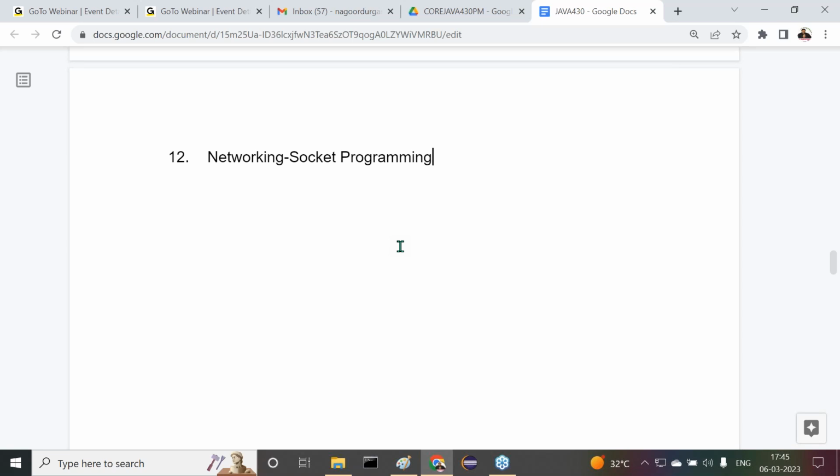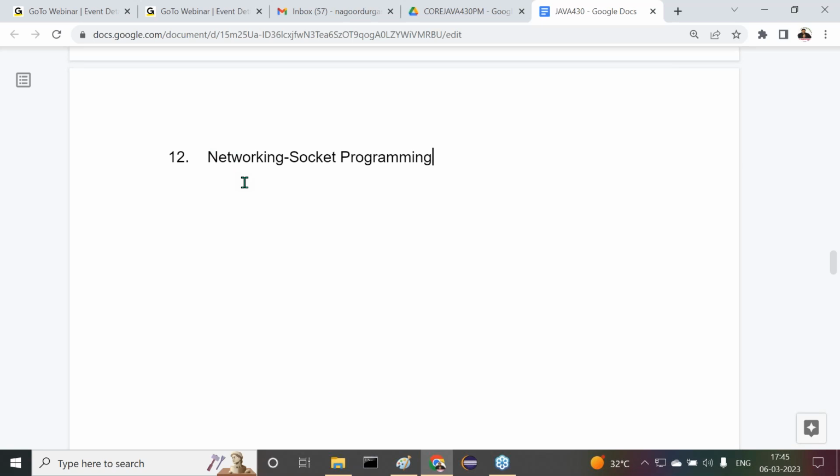If you want to carry data from one computer to another computer, we require some sockets. A network is required, and through that network some sockets are also required. How to prepare sockets? How to carry the data from one machine to another machine through the socket? How to get a response from the other machine through the socket? That overall study we are going to see inside the networking content.